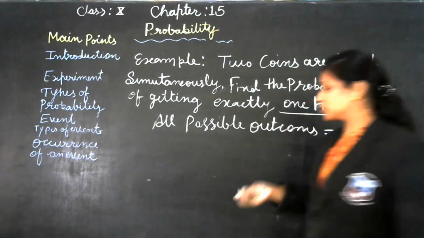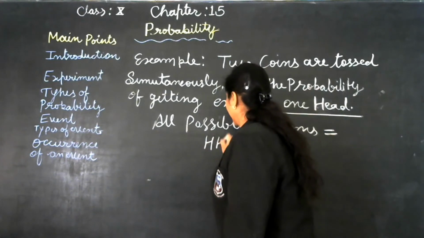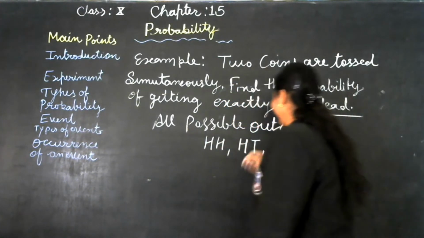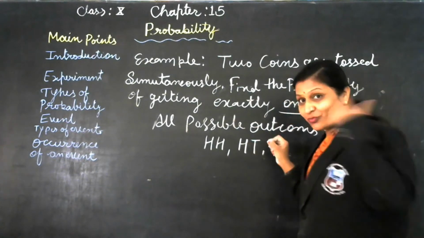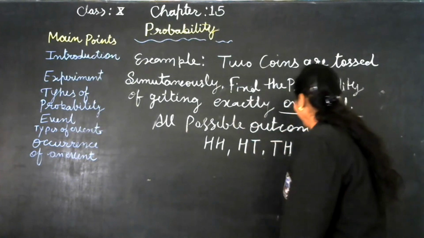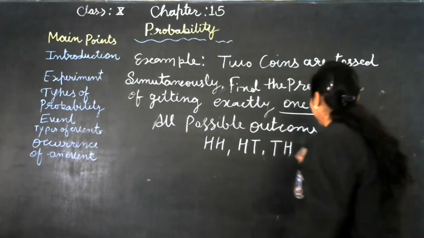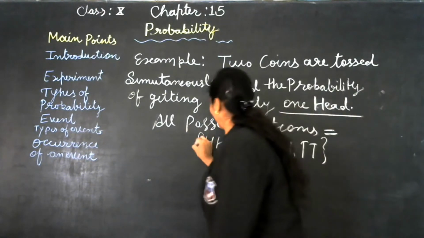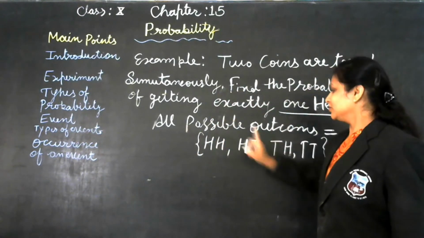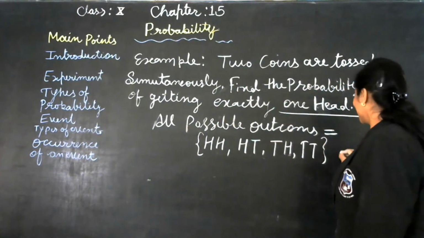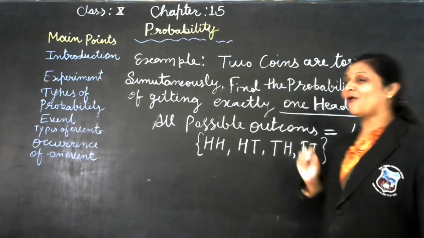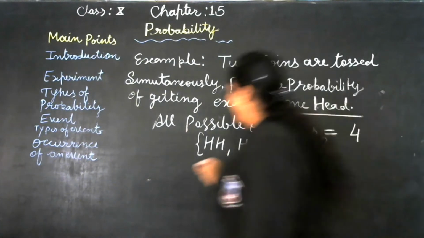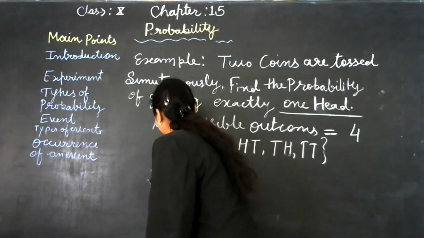It may be both heads, or one tail, first one tail and second one head, or maybe both tails. See students, so 1, 2, 3 and 4. So the number of all possible outcomes is 4.